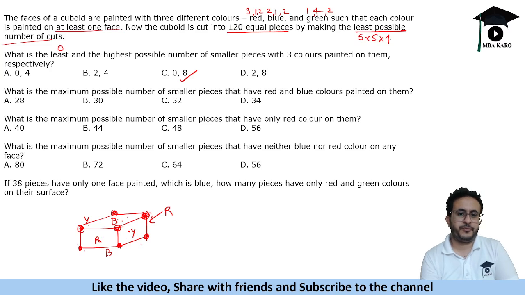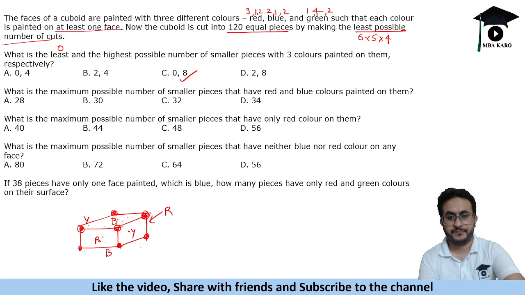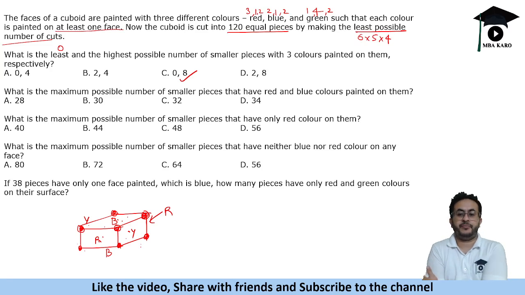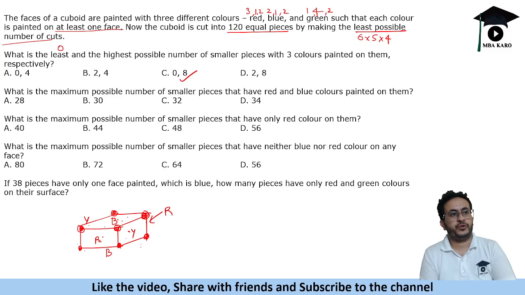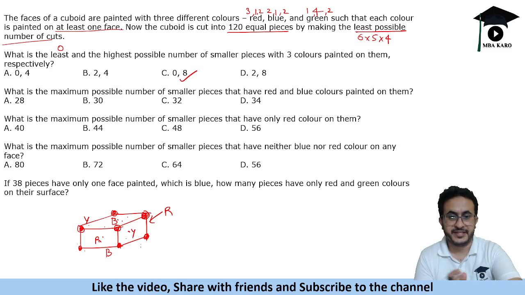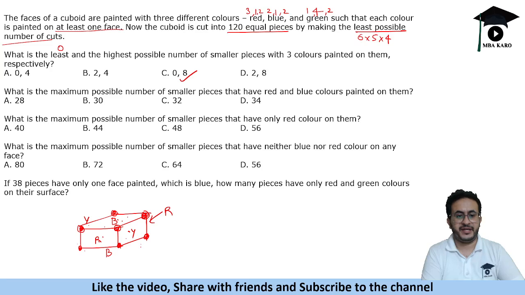What is the maximum possible number of smaller pieces that have red and blue colors painted on them? So we need to maximize red and blue colors. Now we have to maximize red and blue, so let us minimize the other color. If you have to maximize red and blue, we will try to minimize the other color, that is green.